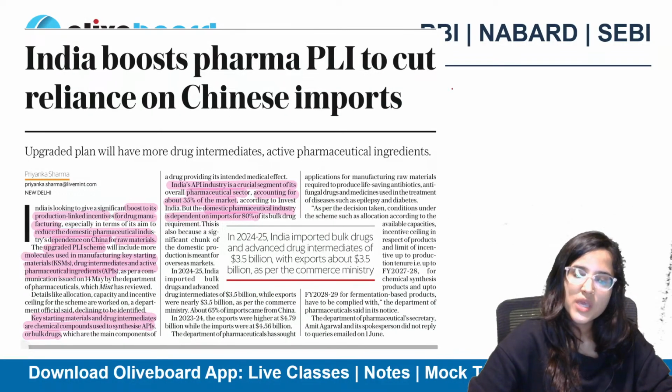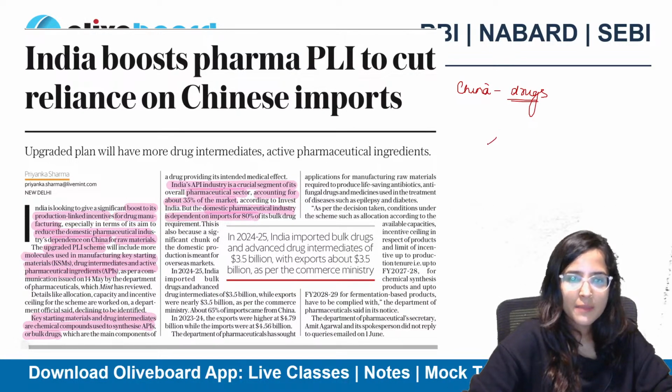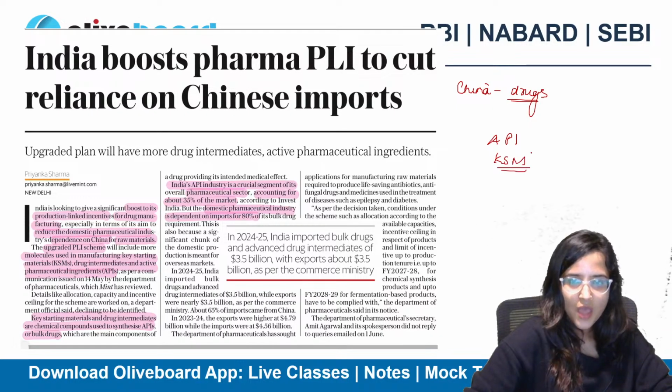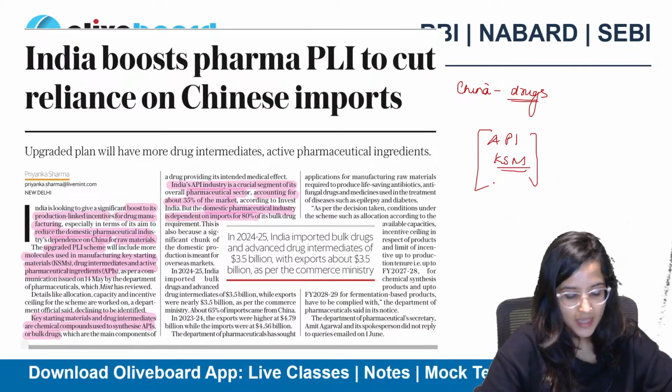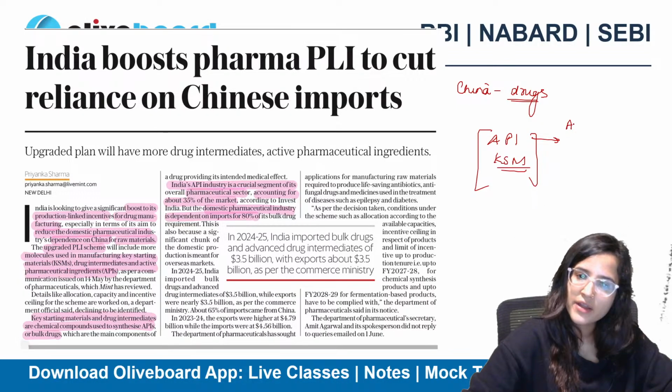India boosts Pharma PLI to cut reliance on Chinese imports. See, we are heavily reliant on China for drugs also. Okay? You might have heard about API, KSM. Have you heard about this? Anyone? We had done this before also.